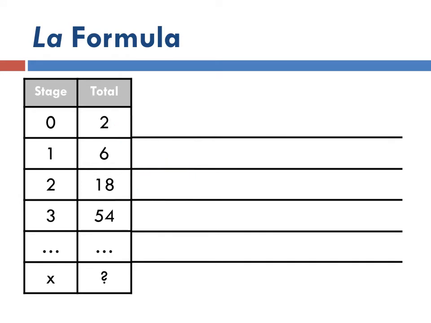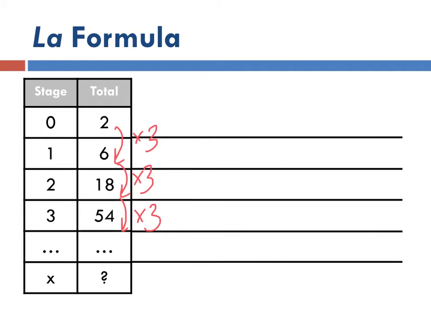Now it's a little different, so let me start over. Let's think about another pattern. We already saw this in class, but from here to here, you multiply by 3. From here to here, you multiply by 3. From here to here, you multiply by 3. So there still is a pattern, it's just not addition, it's a geometric sequence. It's what we're learning about this week. Last week was arithmetic, was adding, this week is geometric.